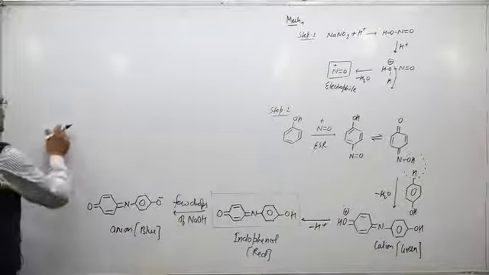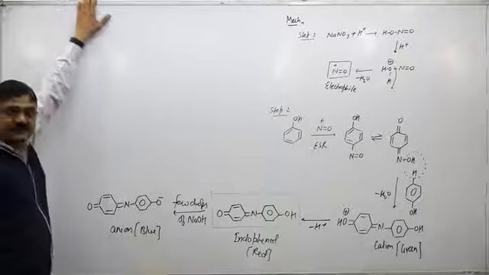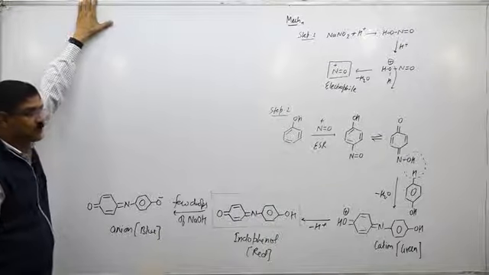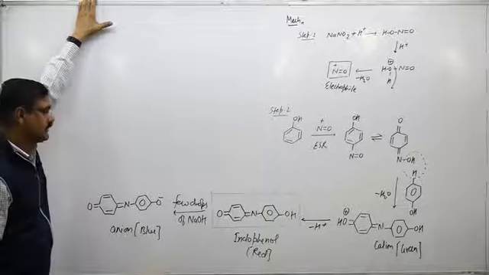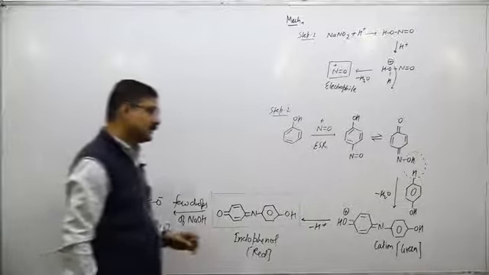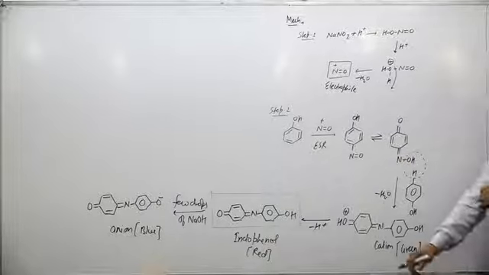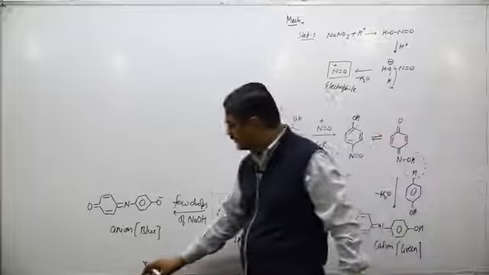So these are the three lab tests. First was the neutral FeCl3 test, second is the litmus test, third is the Liebermann nitroso test. So there are a total of three tests for phenols. Now come to the next compound, that is nitrobenzene. So phenol is completed now.